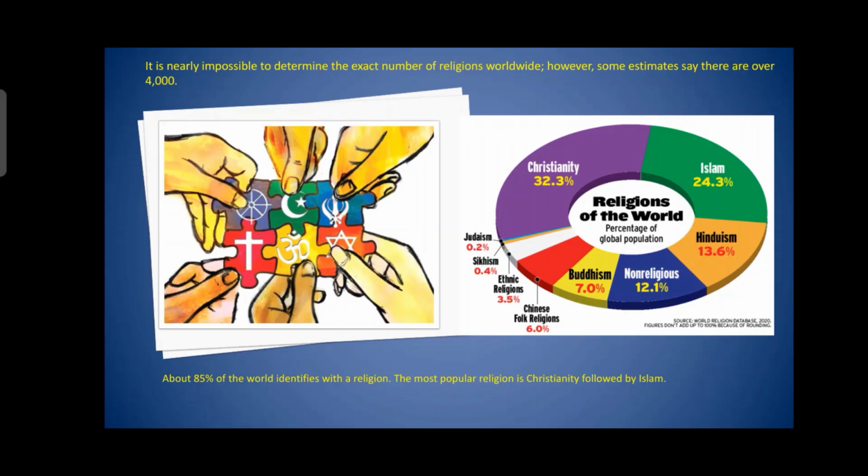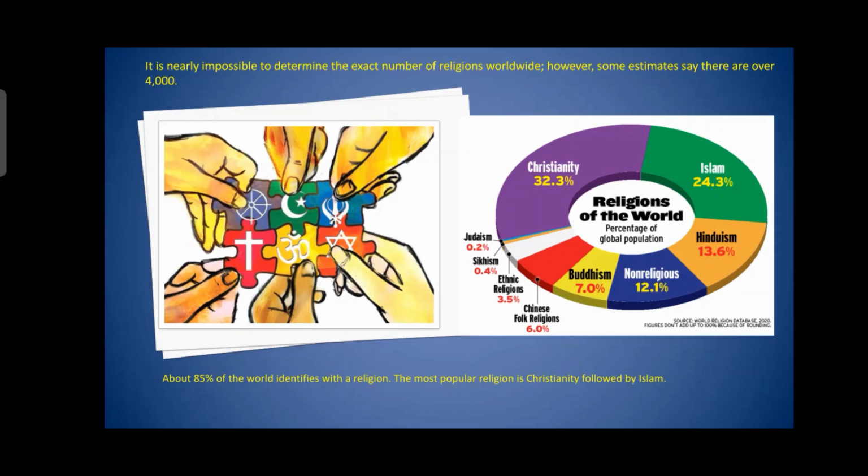After Hinduism, we have the non-religious, meaning people who don't follow any religion. Buddhism has followers of 7%. There are also other religions like Judaism, Sikhism, ethnic religions, and Chinese religion.